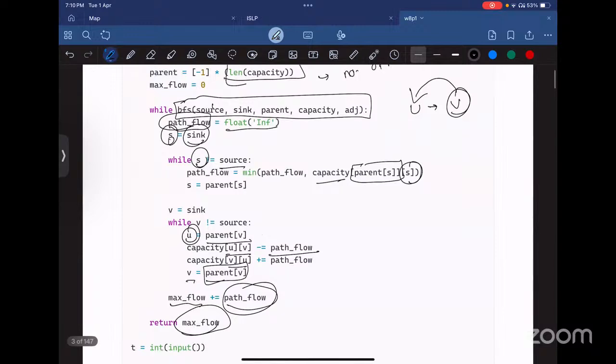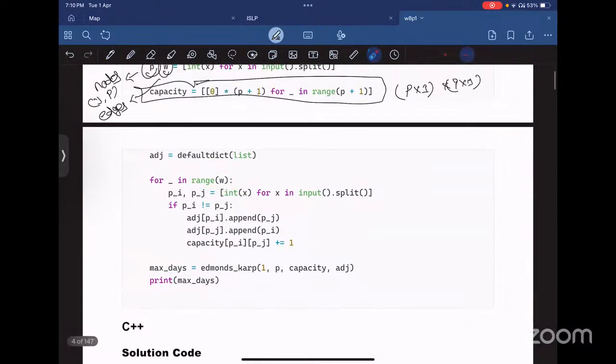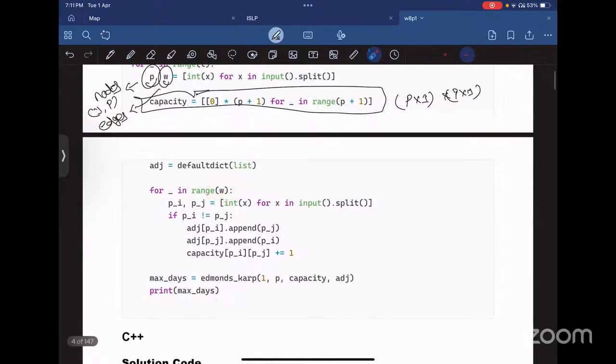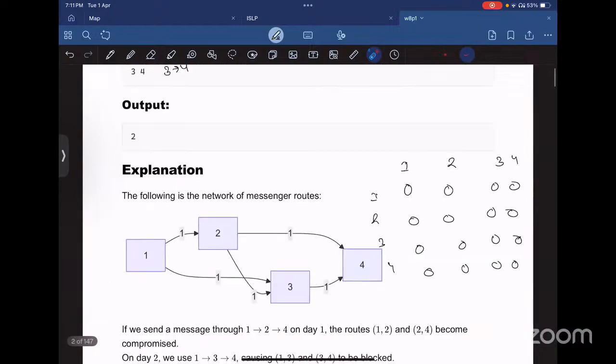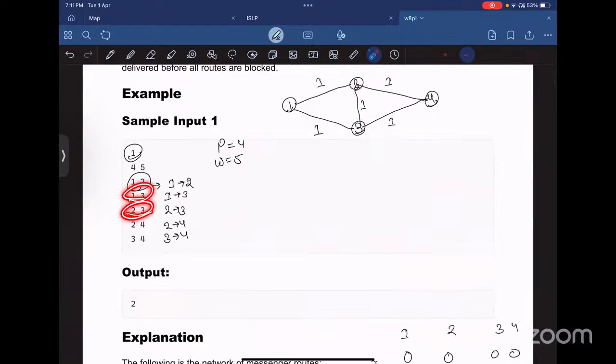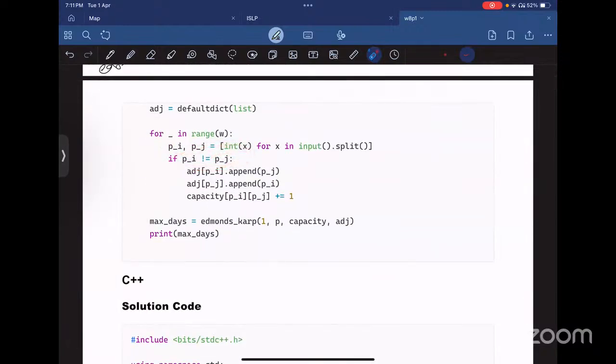And then we are running the for loop for the number of edges, and we are taking those two integers one by one. If they are not equal, that means there is no edge from a node to itself. Then we are updating the adjacency list with pi to pj and pj to pi, and the capacity value we are also increasing by 1.